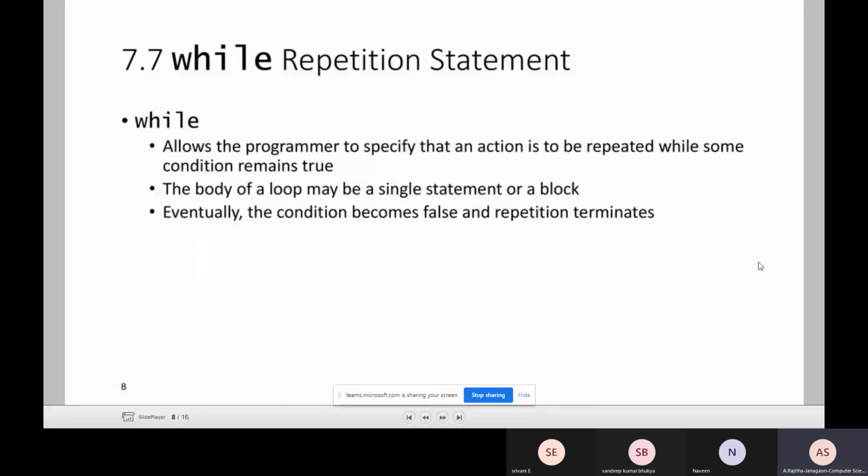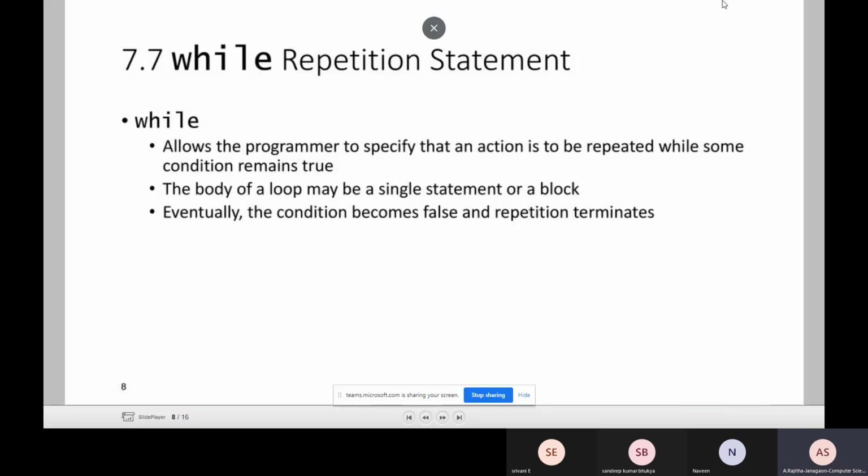First we discuss the while loop. This while loop allows the programmer to specify that an action is to be repeated while some condition remains true. Once the condition fails, the statements within the while loop are not executed, and control comes out of the loop.